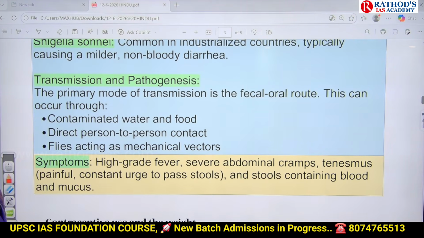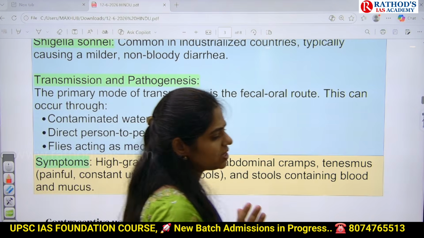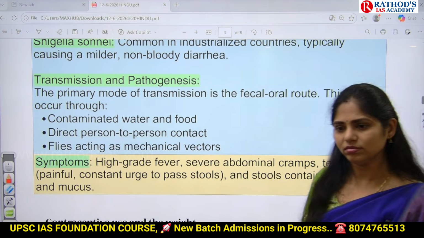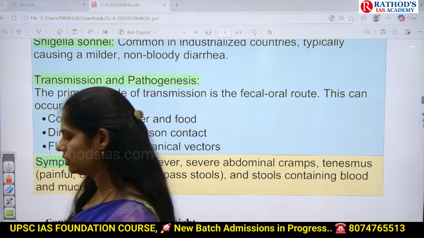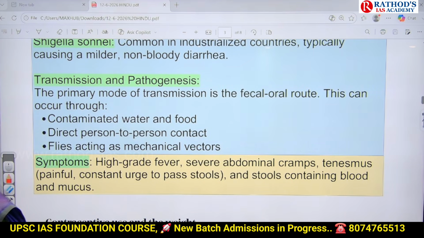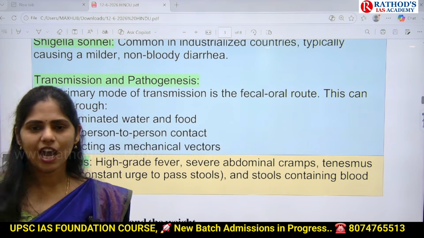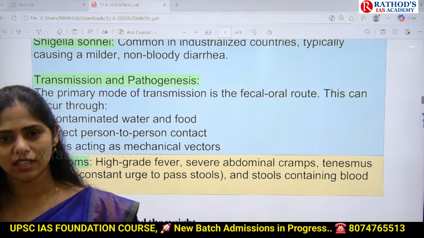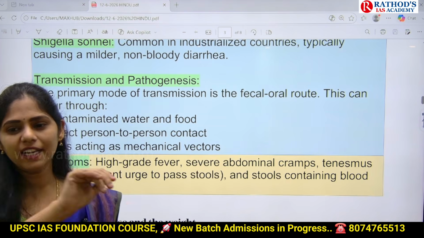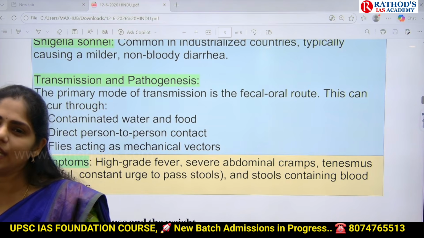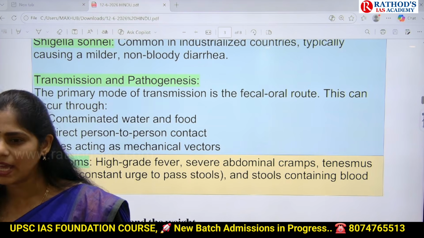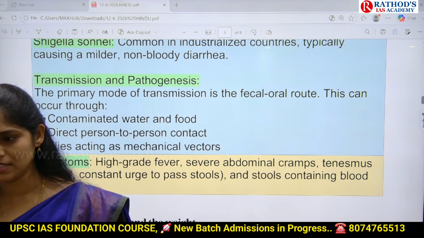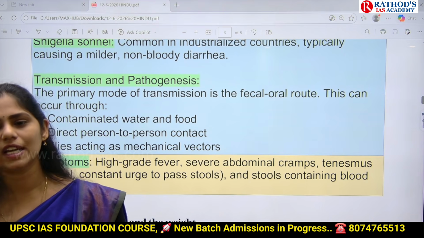For example, if there is any one person who is suffering from this bacillary dysentery, he went outside and he passed stools outside. After that, what happened if any mosquito or housefly sat on that stool and then came and sat on the food or on the water? That means it can transmit that bacteria. Bacteria, you know, are microscopic organisms. So that process is called contamination.